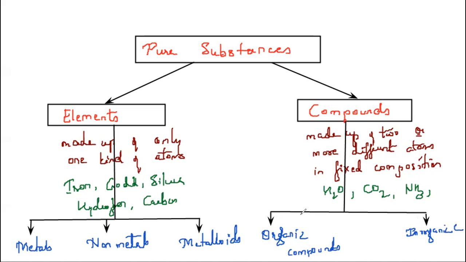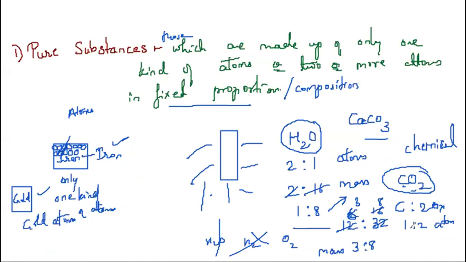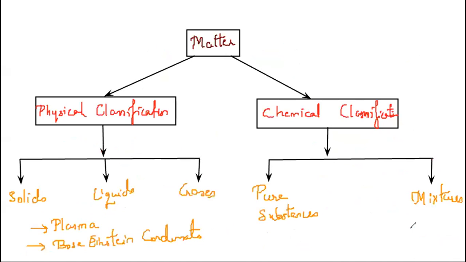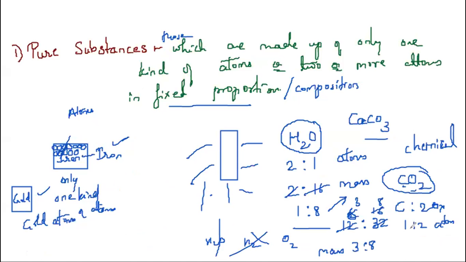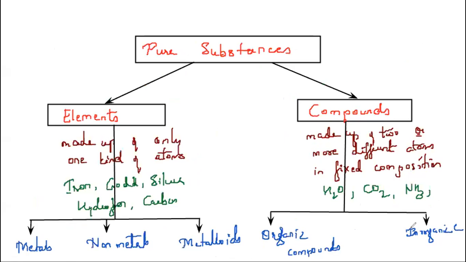So matter, based on physical classification, is divided into solids, liquids, and gases. Based on chemical classification, we have pure substances and mixtures. Pure substances are those made up of only one kind of atoms, or two or more atoms in a fixed composition. Pure substances are further divided into elements and compounds.